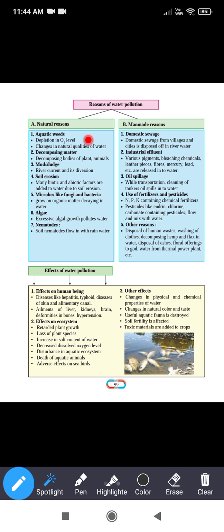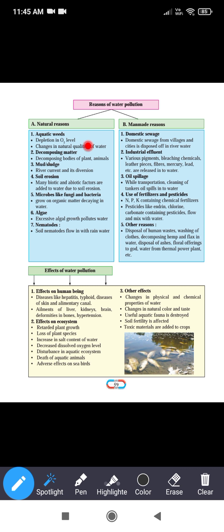Aquatic weeds take the dissolved oxygen from the water, and because of that there is a lack of oxygen in the water. Hence the oxygen content of the water decreases, and it becomes unsuitable for other living creatures in the water. That's why that water is called polluted water.